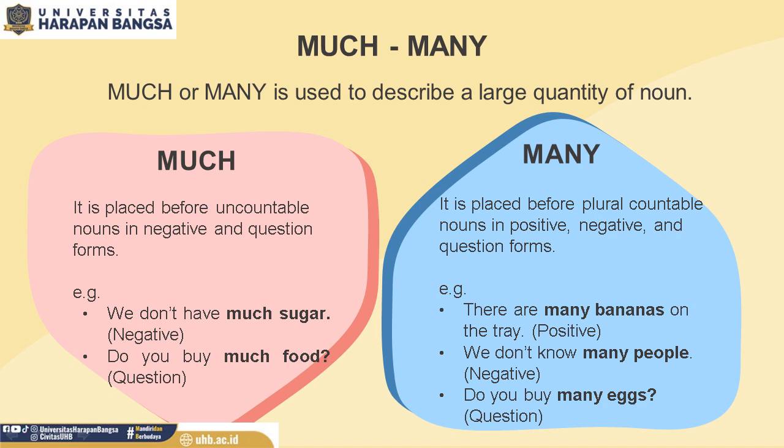We don't know many people. This sentence is negative. The word people is plural countable noun. Then we have to use the quantifier many. Many people. Do you buy many eggs? This sentence is question form. The word eggs is plural countable noun. Then we have to use the quantifier many. Many eggs.